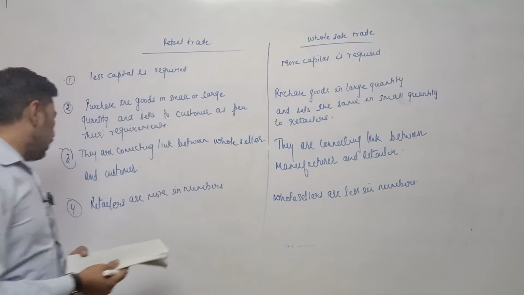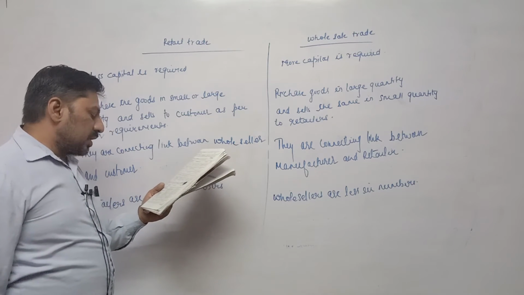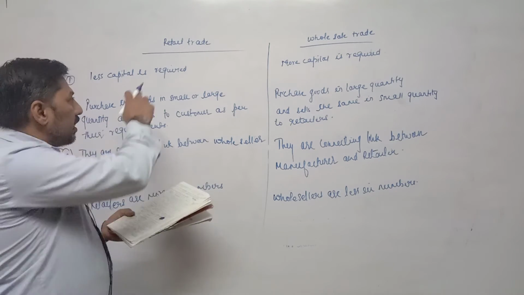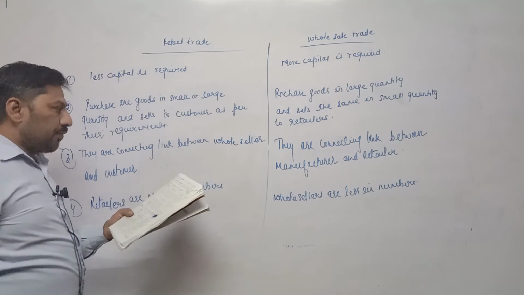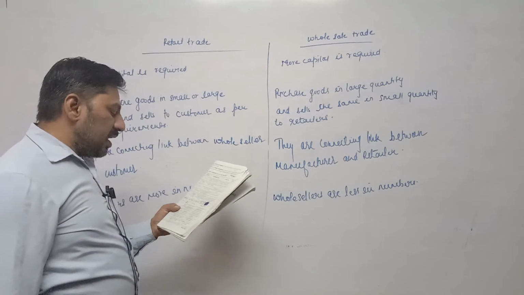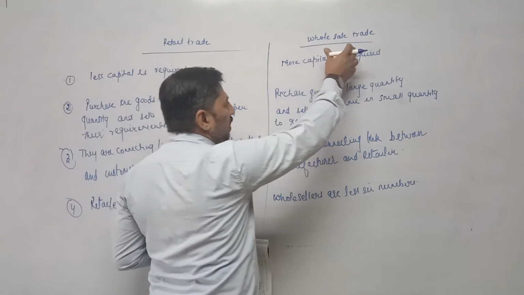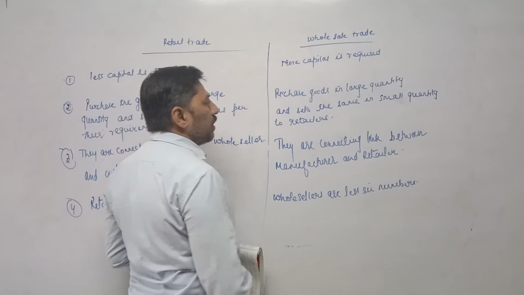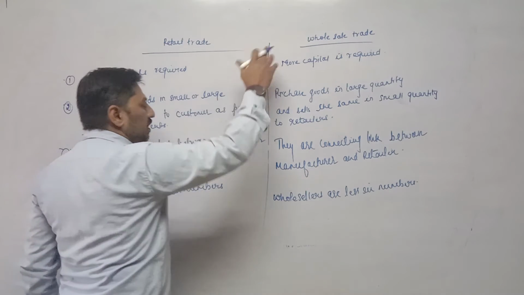And an additional point I am reading orally: retail traders are selling various products of various companies, of various producers, whereas wholesale traders are selling the products of limited producers. Means they keep the agency of one or two companies, purchase the products produced by such companies and sell them to retailers. But retailers keep various products of many producers. They are purchasing goods from various wholesalers.